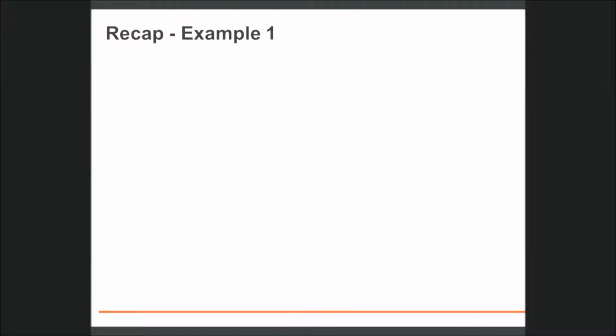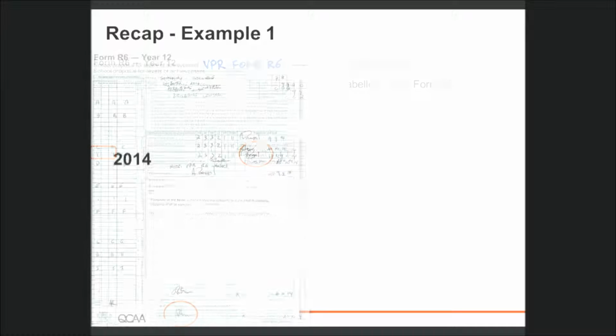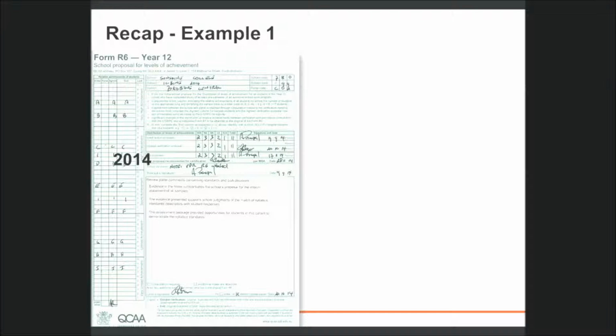Let's briefly recap this scenario. In 2014, the VPR student is represented by a non-sample folio in the year in which they completed the course. The VPR Form R6 was a photocopy to distinguish it from the Form R6. All forms are signed by the review panel chair and the principal. In 2014, the school has used school comments to note the attachment of a VPR Form R6. This is helpful but not required.